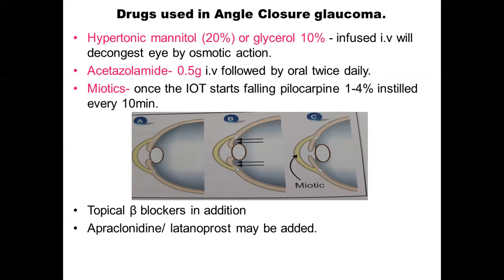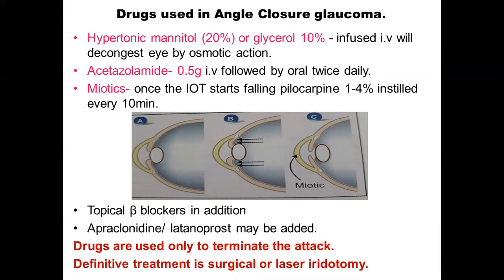At this point, you have to understand that we are using drugs in angle closure glaucoma only to bring down the IOP. But the definitive treatment for angle closure glaucoma or the narrow angle glaucoma is surgery, that is iridotomy. We have to do that. That is the definitive treatment for angle closure glaucoma. The drugs are used only to bring down the IOP.